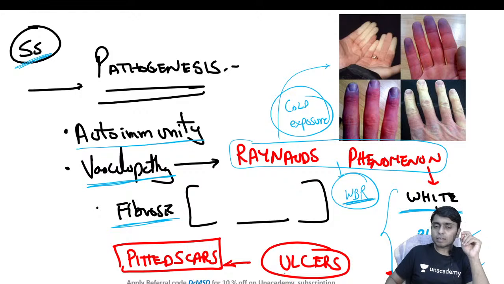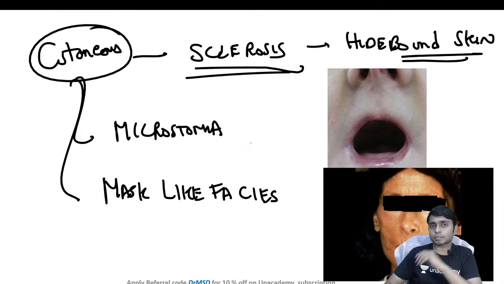And ultimately, if there is recurrent exposure to cold water or cold temperatures, then because of Raynaud's phenomenon happening again and again, there will be development of ulcers, and these ulcers are going to heal as pitted scars.